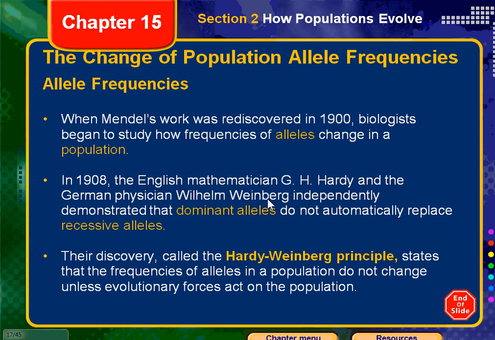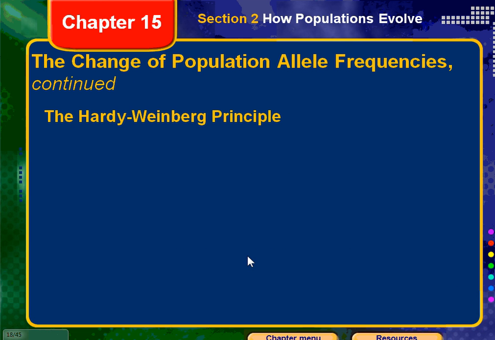All right, so in 1908, the English mathematician G.H. Hardy and the German physician Wilhelm Weinberg independently demonstrated that dominant alleles do not automatically replace recessive alleles. Their discovery, called the Hardy-Weinberg principle, states that the frequencies of alleles in a population do not change unless evolutionary forces act on the population.